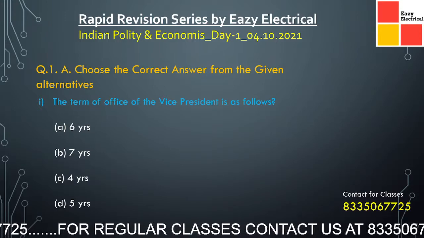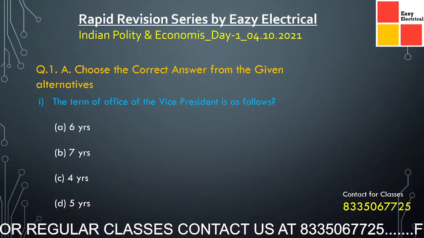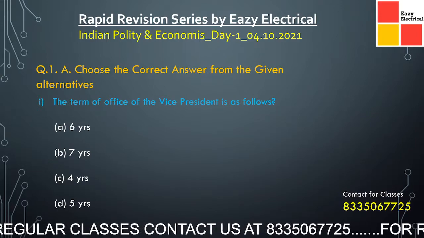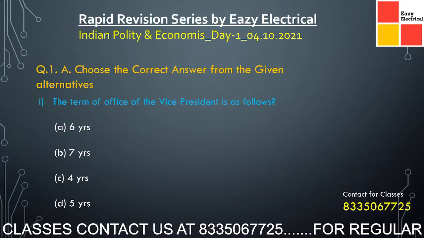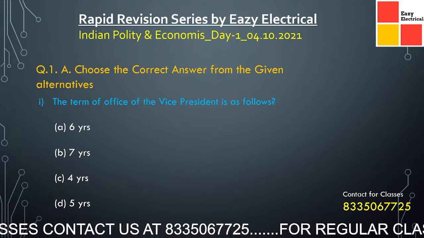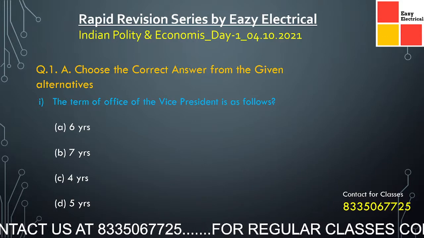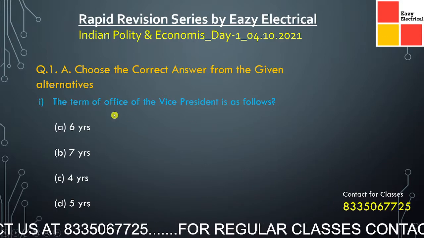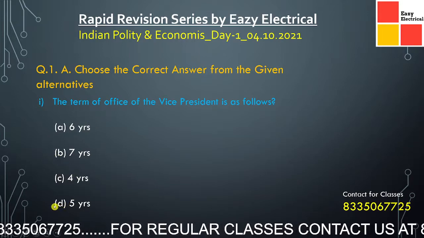Here the first question is, the term of the office of the Vice President is as follows. Here the options are 6 years, 7 years, 4 years and 5 years. Please pause the video and try yourself.